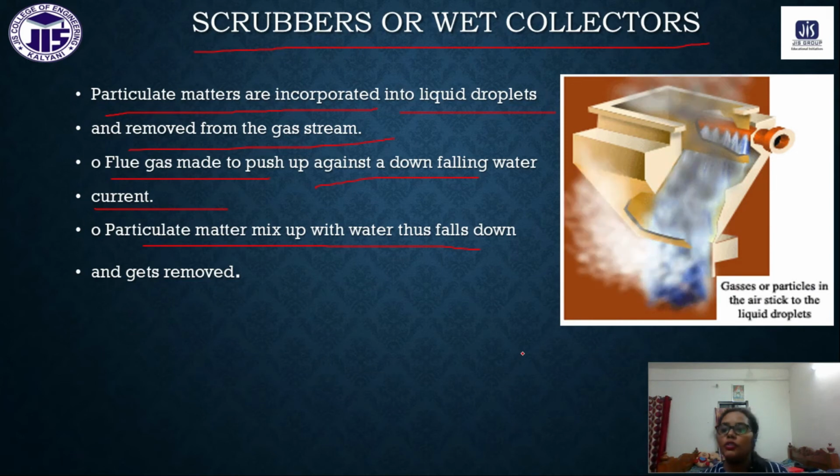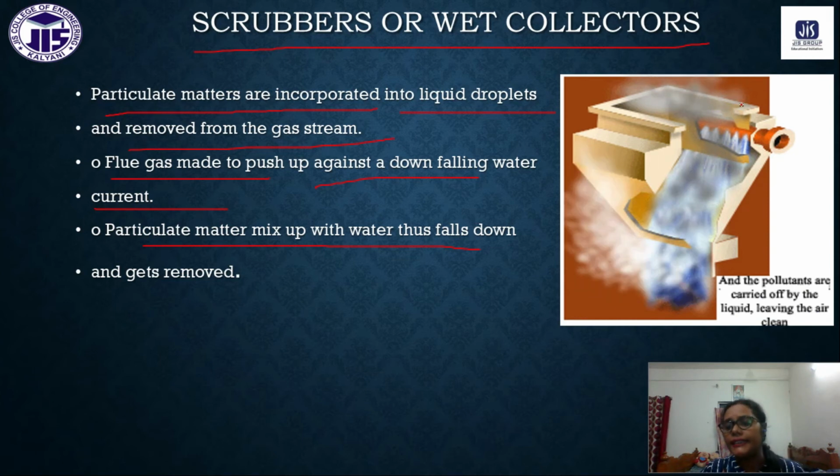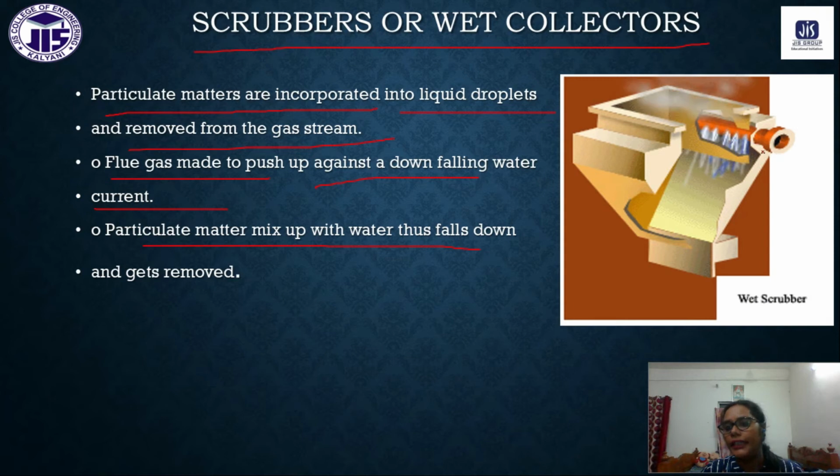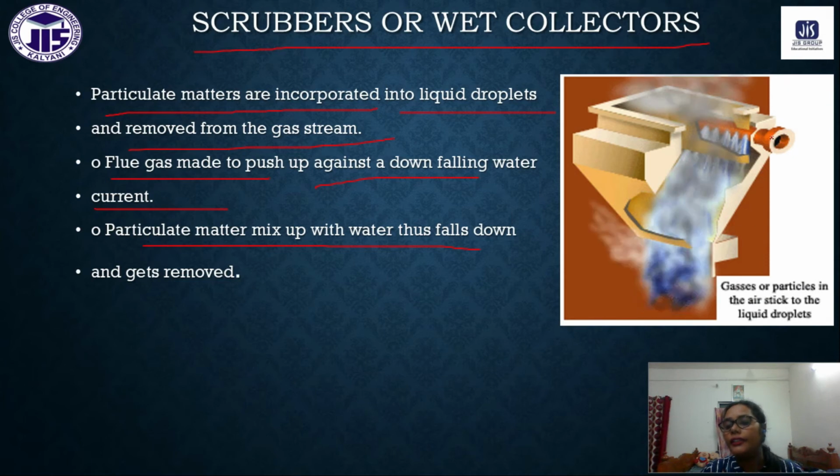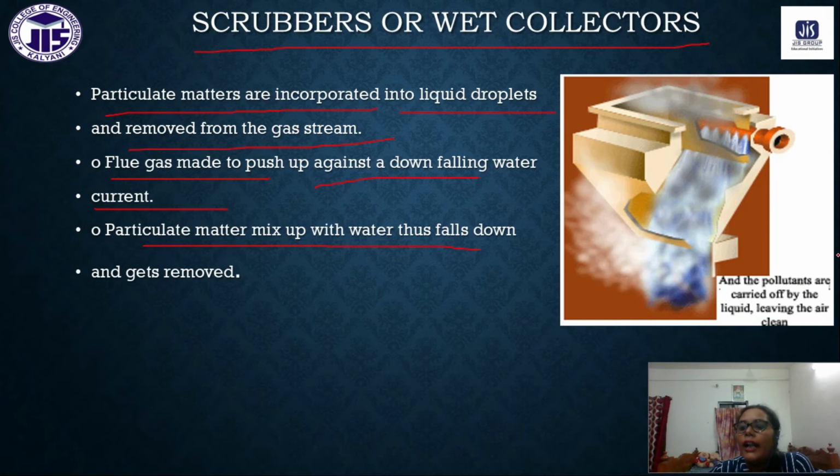You can see here the gases are passing through this, and here the water is flowing. So it is called a wet scrubber. The polluted air is passed through this water flow, and the pollutants are carried off by the liquid, leaving the air clean.